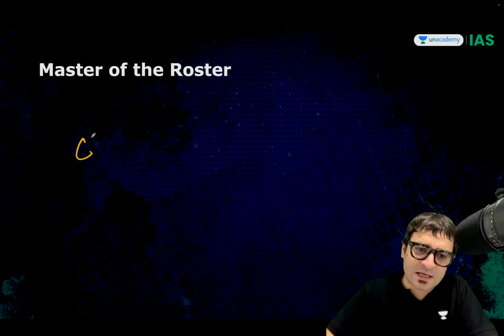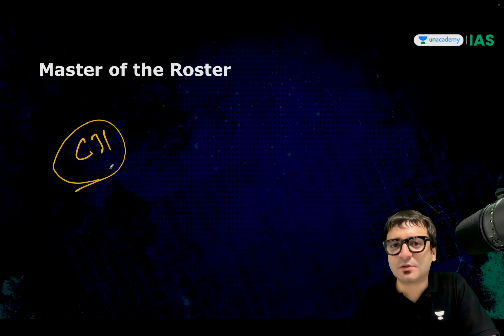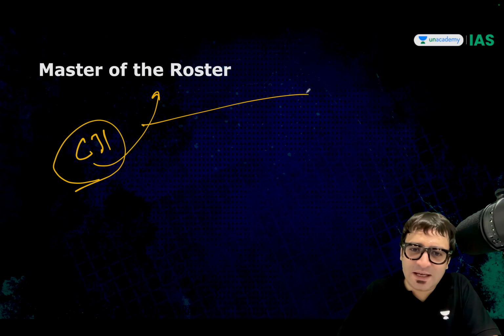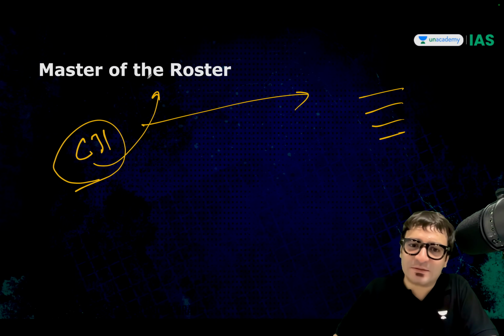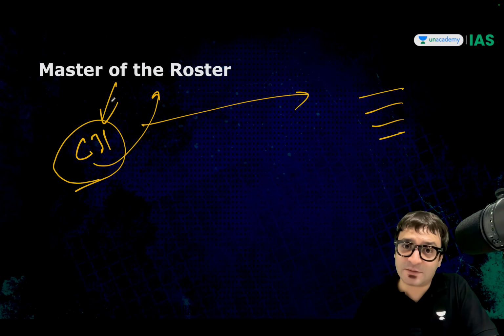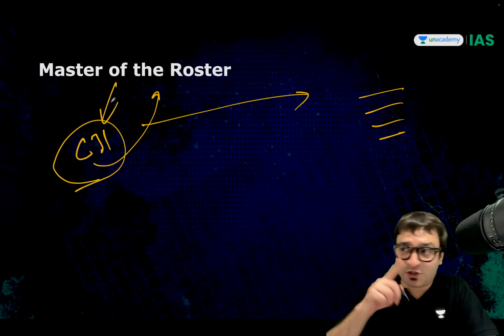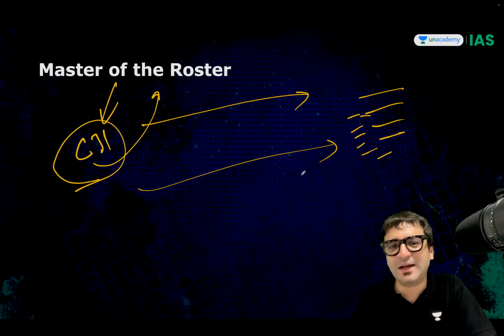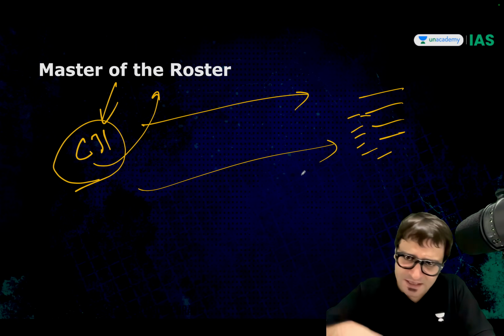And what if you are asking Chief Justice of India to recuse? Chief Justice is the master of the roster. Which means who will assign this case to other judges? Chief Justice of India. So if you think Chief Justice of India is biased, he will favor judiciary and not the executive. He will basically assign this case to those judges who will favor the judiciary and not favor the executive. That means they are still biased.